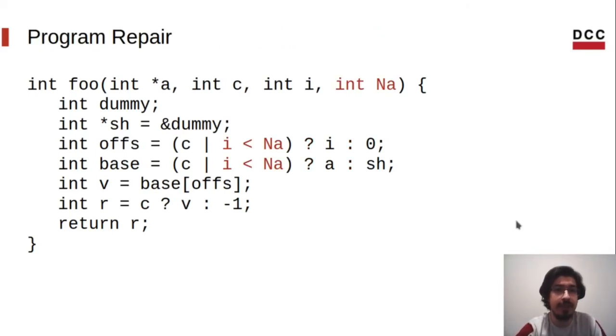Let's take a final look into this function. We have the memory contract discussed before. We use a shadow memory for access that should not occur in the original code and are not safe within the bounds imposed by the memory contract. And we use constant time selectors to eliminate the difference in execution time due to conditional statements. And there it is. We have a function that is also operation invariant, is memory safe in the sense that bugs that would not occur in the original version will still not occur in the new version, and is data invariant whenever I is within the constraint imposed by the memory contract.